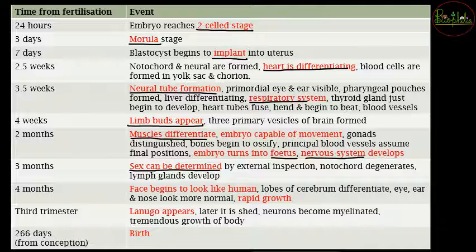So this sex can be determined by the external expansion, यानी जो external genitalia है वो develop हो चुका होगा. So by the ultrasound, the doctors can understand externally as well what is the gender of the fetus.